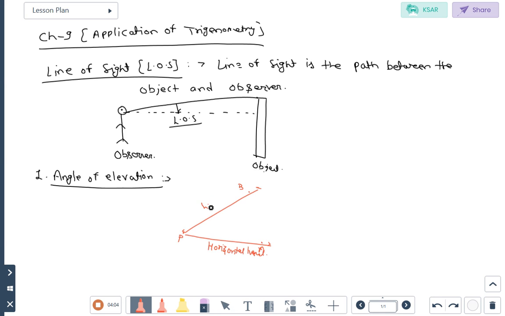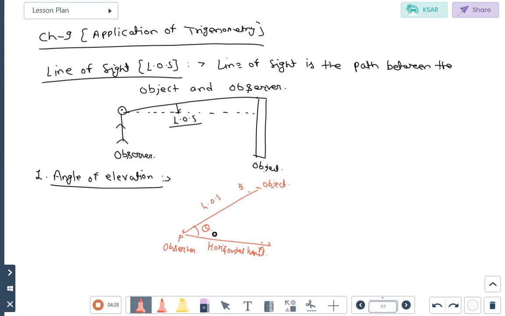That is the line of sight. Here one object and here P is the observer. That angle theta is known as the angle of elevation.